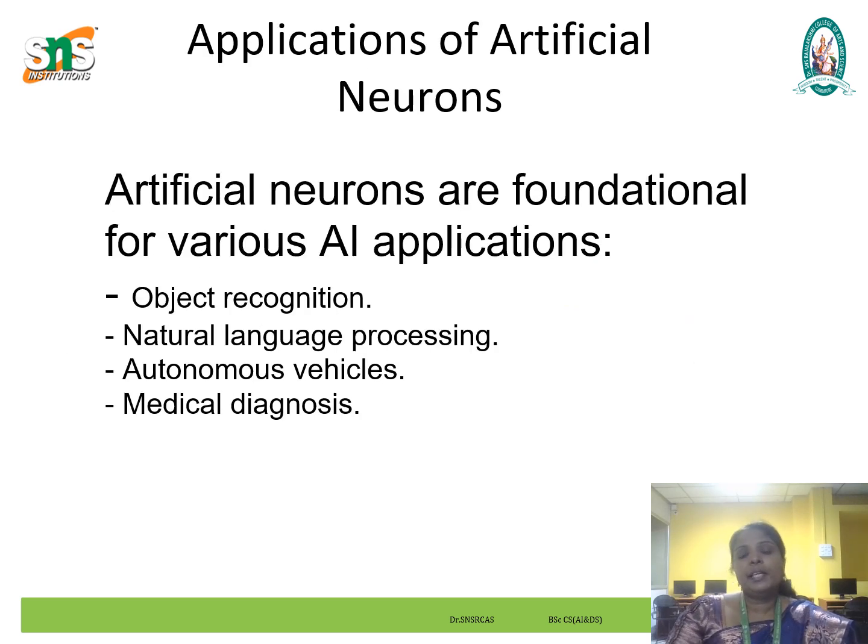So what are the applications of artificial neurons? Artificial neurons are the foundation of various AI applications. There are object recognition, natural language processing, autonomous vehicles, and medical diagnosis.